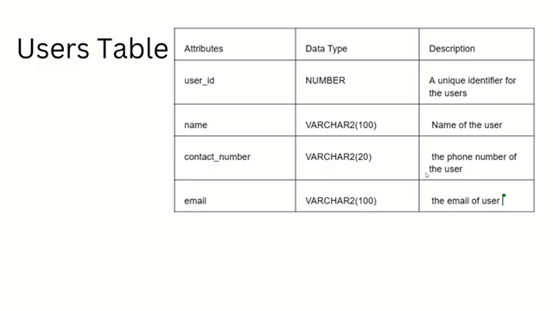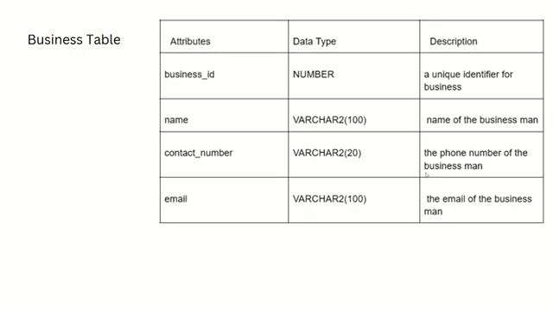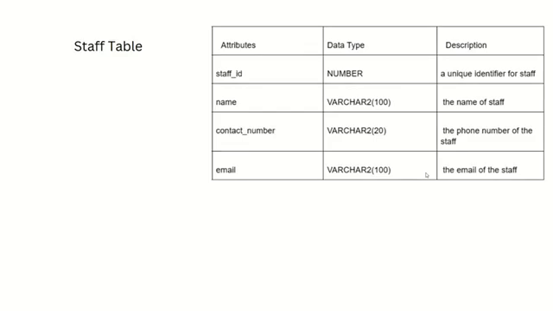In the data dictionary we have the user table. There are some attributes like user ID, name, contact number and email. In the table, the user ID is the primary key. In the second table we have the business table. The attributes are business ID, name, contact number and email. Business ID is also a primary key. In the third table we have the staff table. The attributes are staff ID, name, contact number and email, and the staff ID is a primary key.